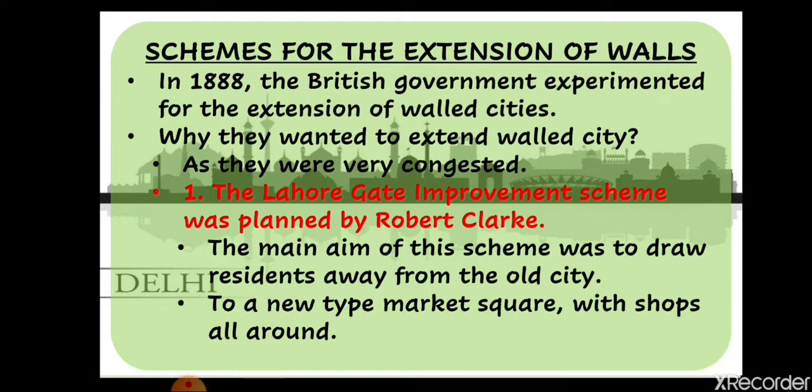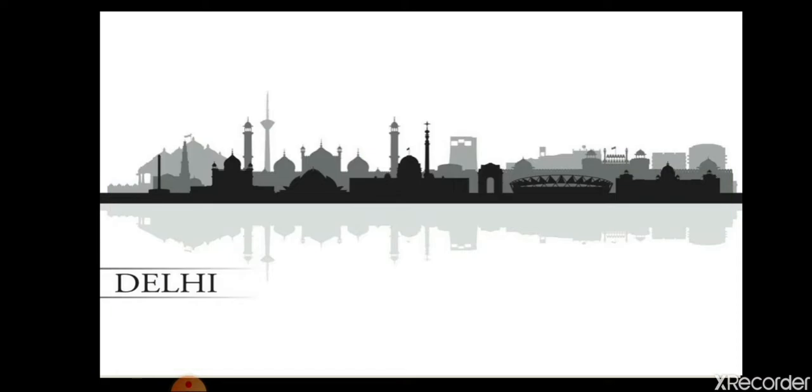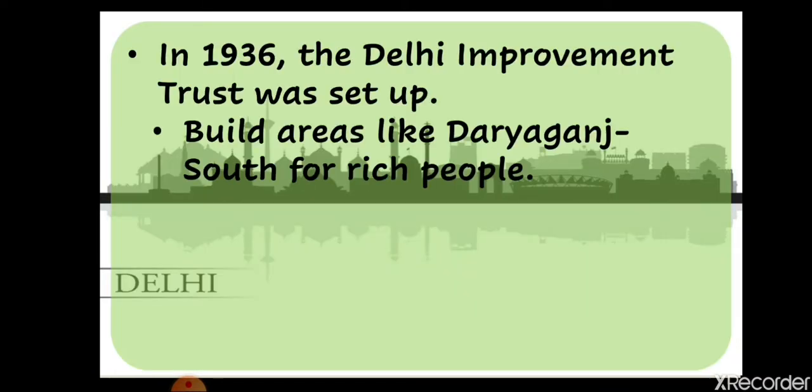Okay, a new type of market square with shops all around. They wanted to design the city again in a new model, and they wanted shops to also be there with the residents' houses. Okay, now next we are going to see more things that they have done.